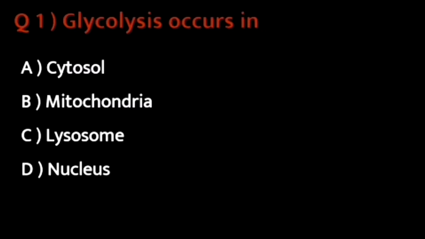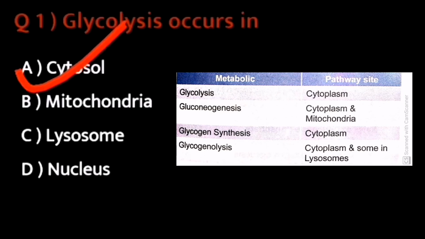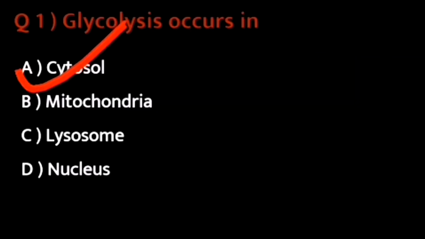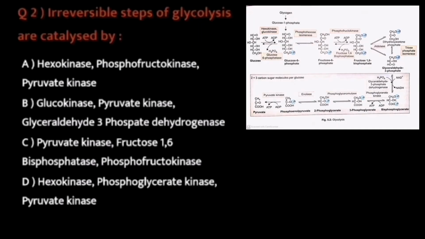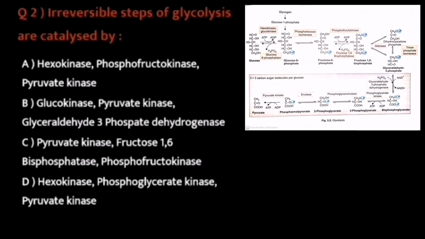the options are cytosol, mitochondria, lysosome and the nucleus. So the correct answer is cytosol. The process of glycolysis takes place in the cytosol of the cell. Moving ahead to the second question. So the question number 2 is irreversible step of glycolysis are catalyzed by.